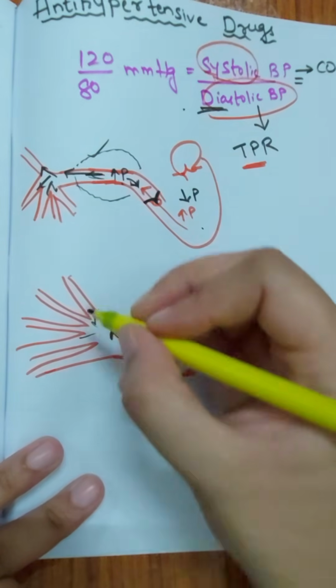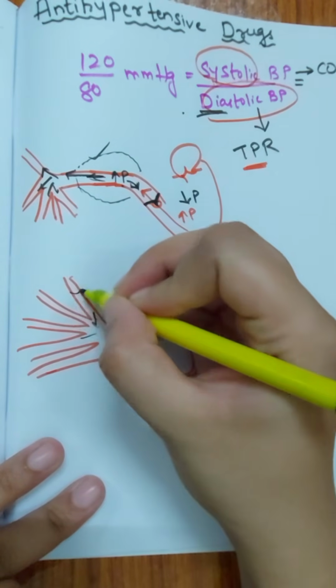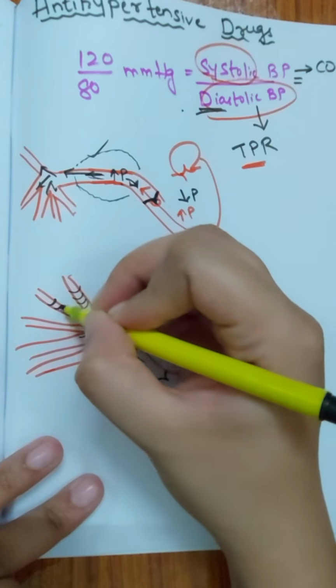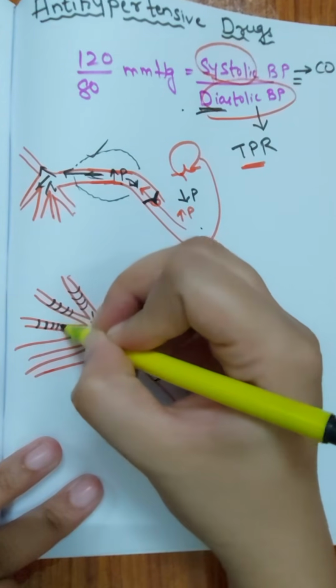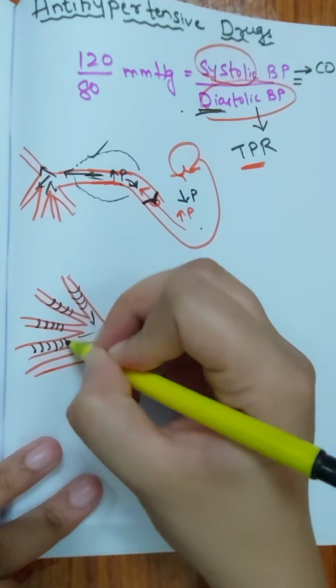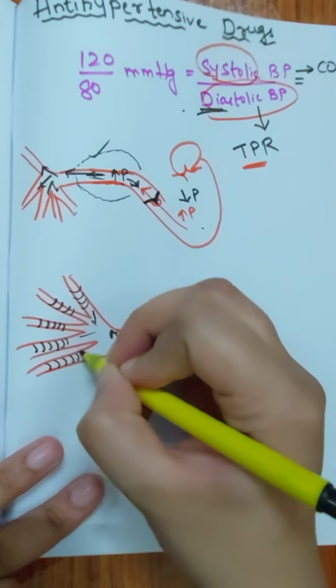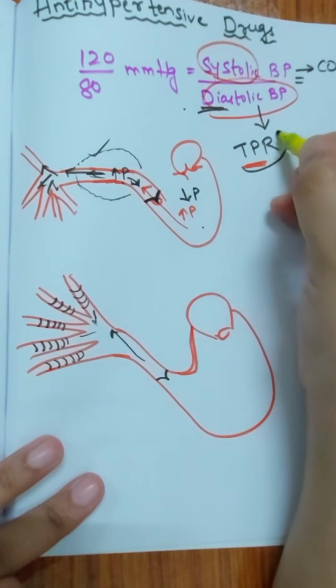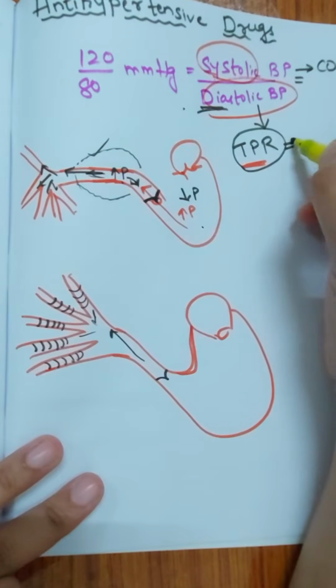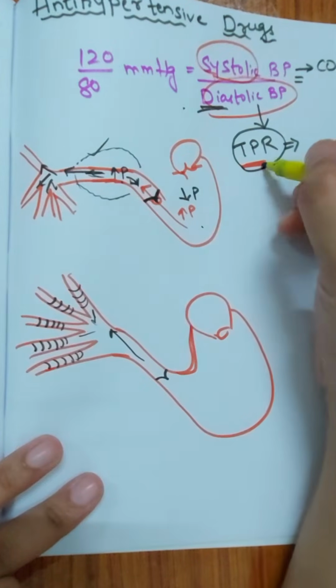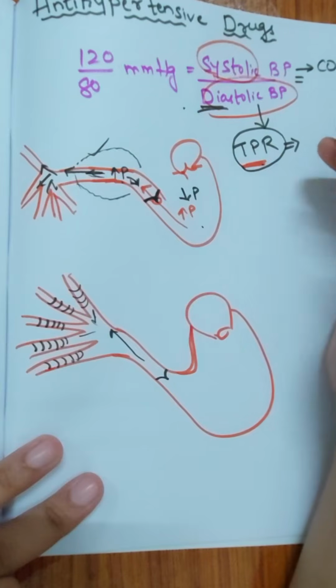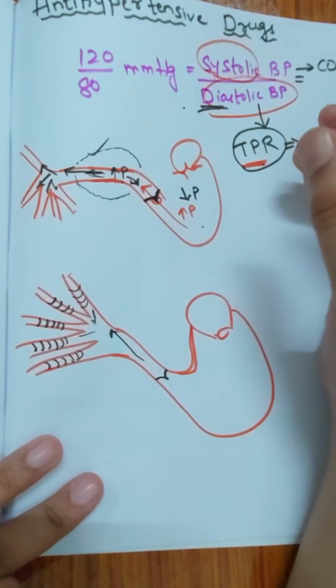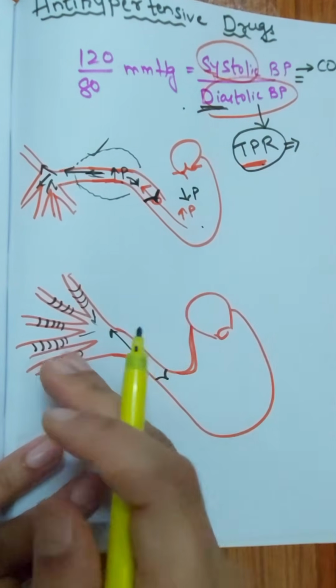Okay, now suppose we give any drug that is causing constriction of these arteries, then what will happen? Yes, will it offer less resistance for the flow of blood or more resistance? Yes, obviously more resistance. So this is known as total peripheral resistance, which is nothing but your afterload. Total peripheral resistance means the resistance offered by all the arteries for the flow of blood.